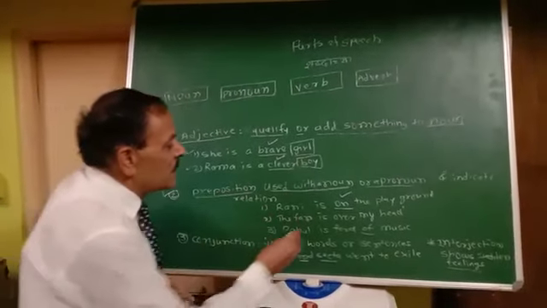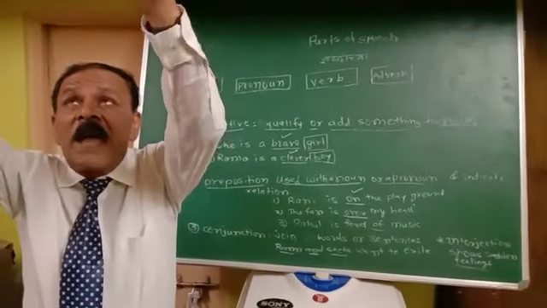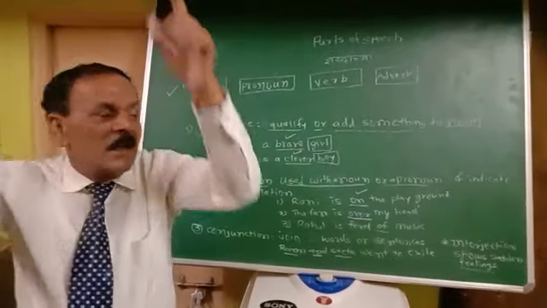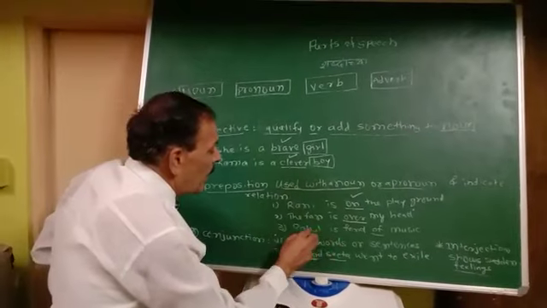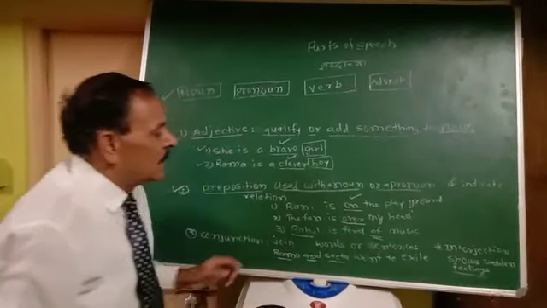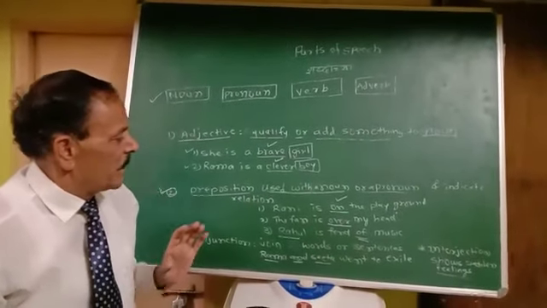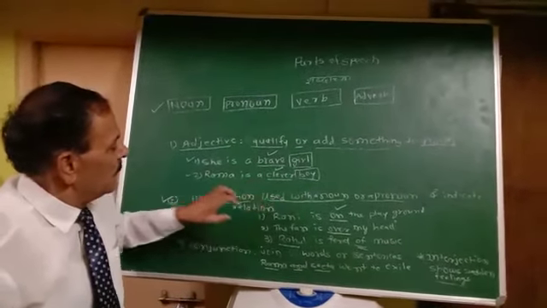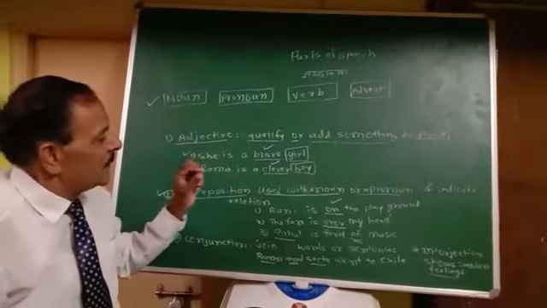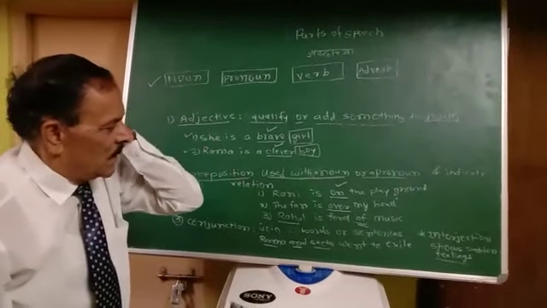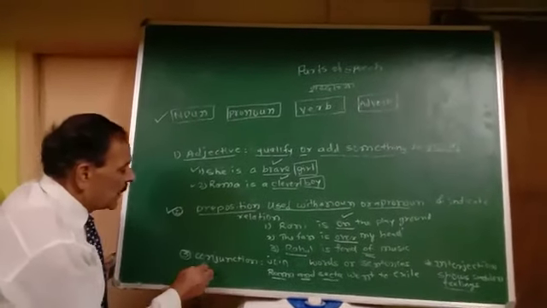The fan is over my head. Where is the fan? The fan is over my head. The location of the fan is shown here. Rahul is fond of music. So of is also preposition here. So in this manner, we have learned about the use and slightly the clarity about preposition. Now conjunction.